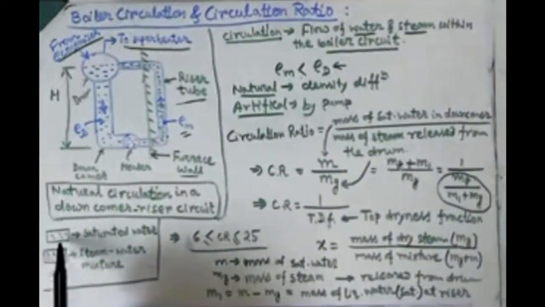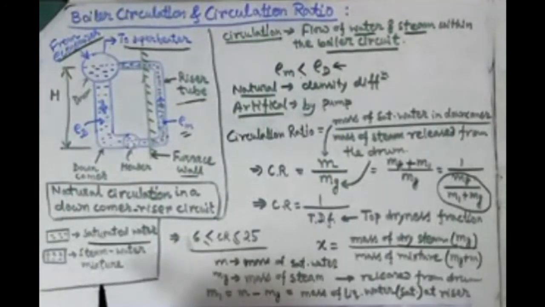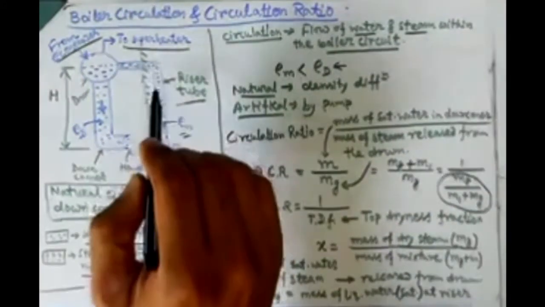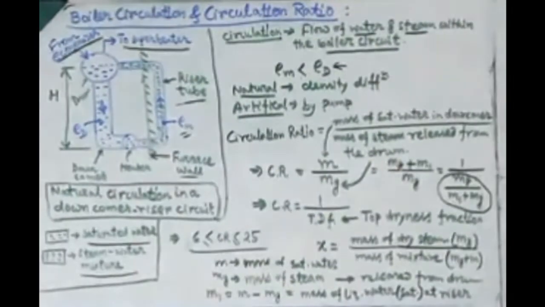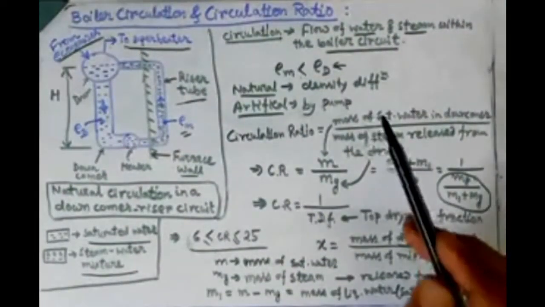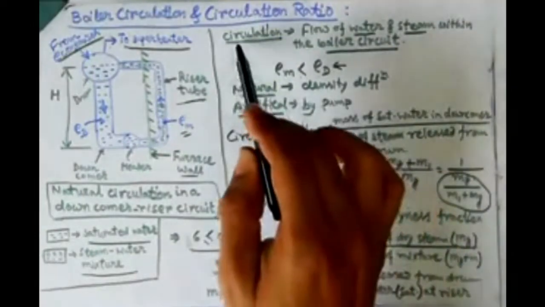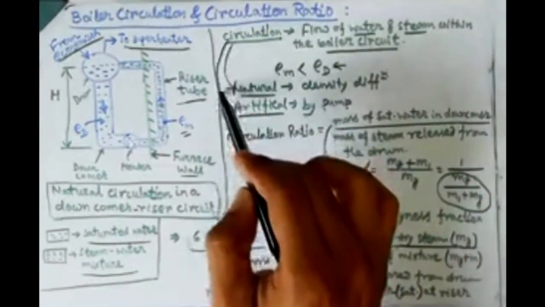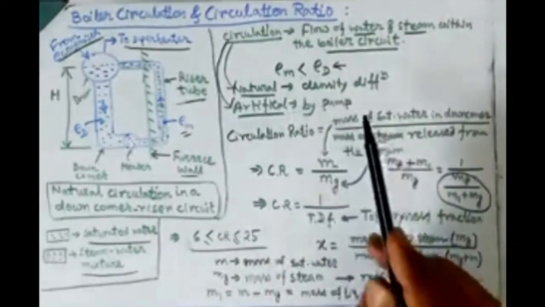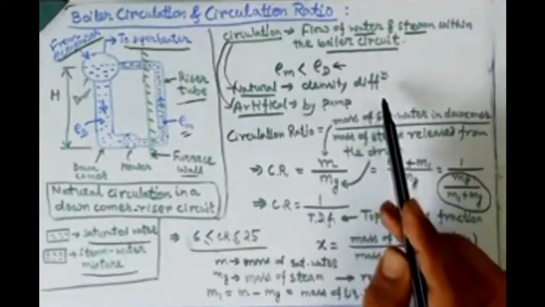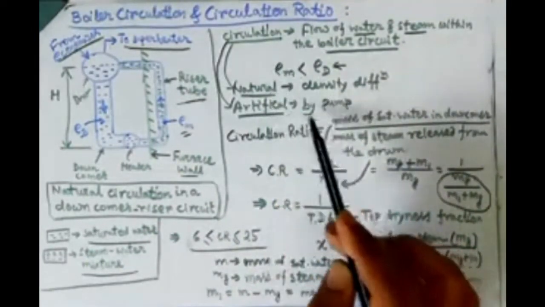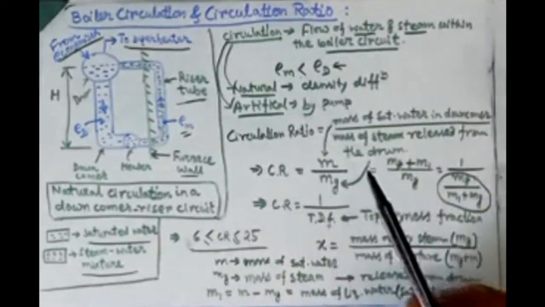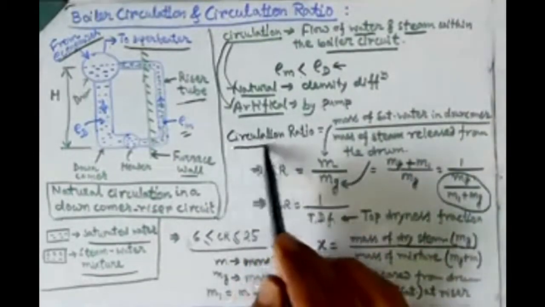Here I have used two legend boxes. This small dash line represents saturated water, and the small dash along with the small circle represents the steam-water mixture, which is stored inside the riser tube. Got it? Now circulation can be done in two ways: one is natural and one is artificial. When it is natural, the density difference comes into account, and when it is artificial, it is done by a pump.